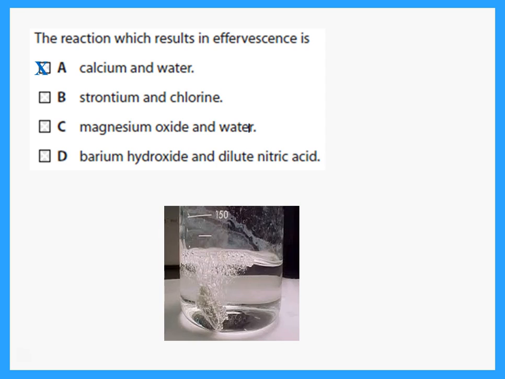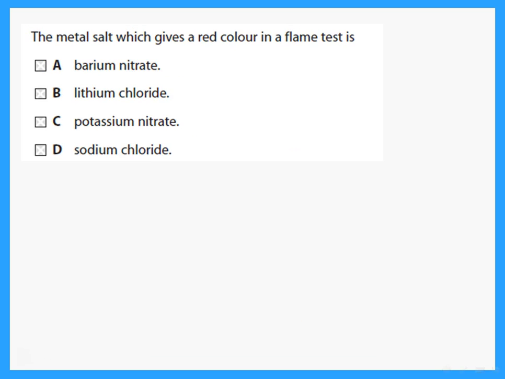Strontium and chlorine gives strontium chloride. Strontium chloride is not a gas. Magnesium oxide and water will just give magnesium hydroxide, which is still a solution. Barium hydroxide and nitric acid, what would that give? Barium nitrate and water, no gases. So the only one that will give a gas that could result in effervescence is calcium and water.